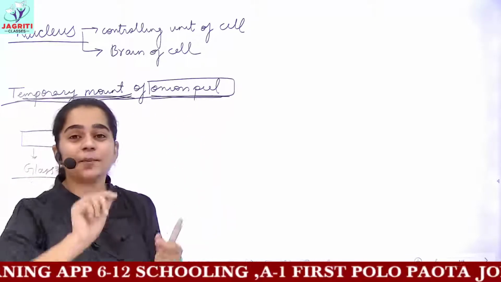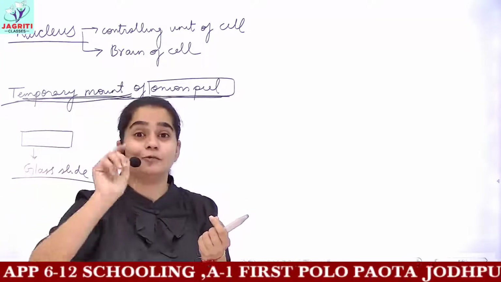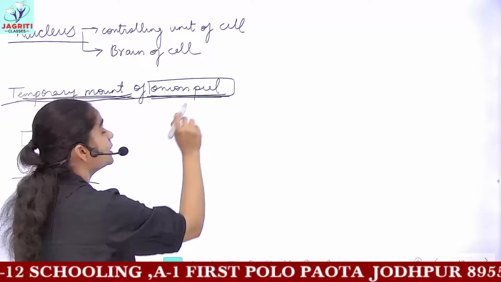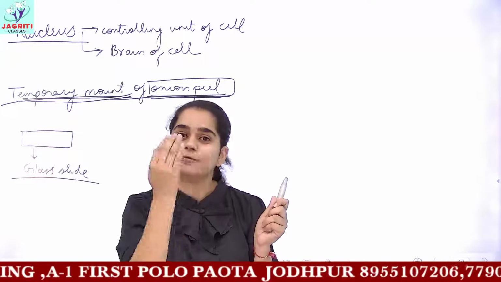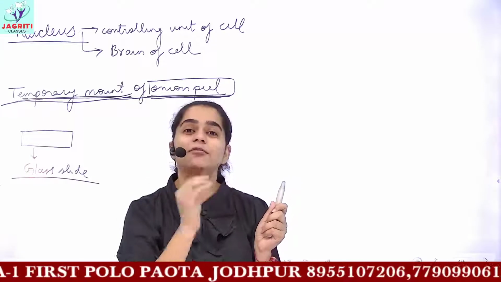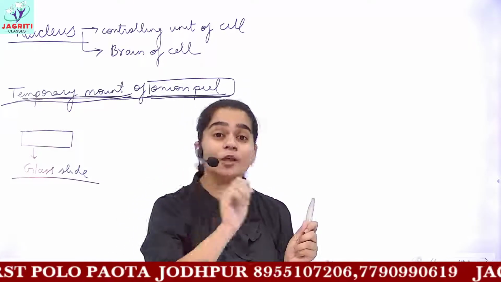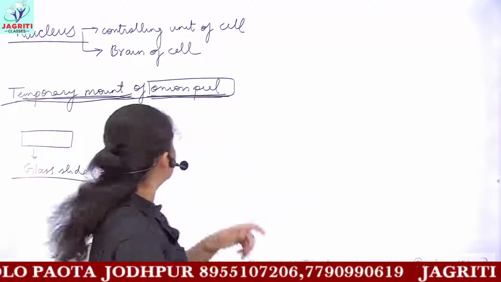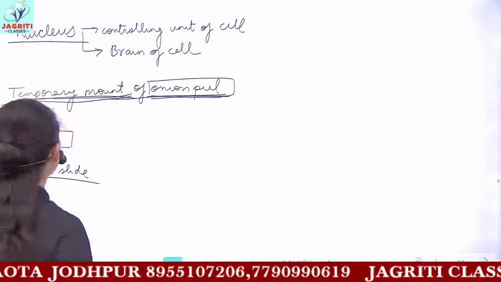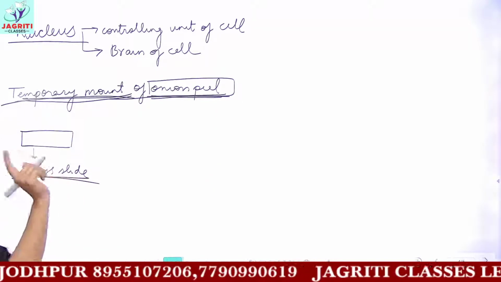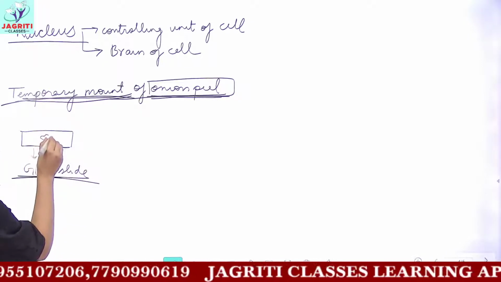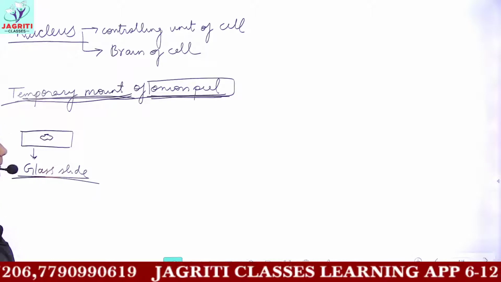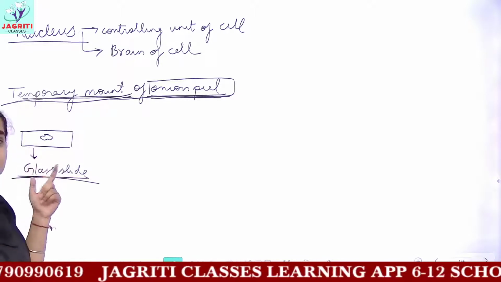Onion peel is not the peel of the onion, okay, chilka, wo nahi hai. Here, once you peel off your onion and clean it, you scrape off from its boundary, and you will observe a very fine transparent film which comes out of the onion. So you require this onion peel. You take your glass slide and keep your onion peel here. Let's suppose this is my onion peel. This is very delicate and fine, so handle with care.